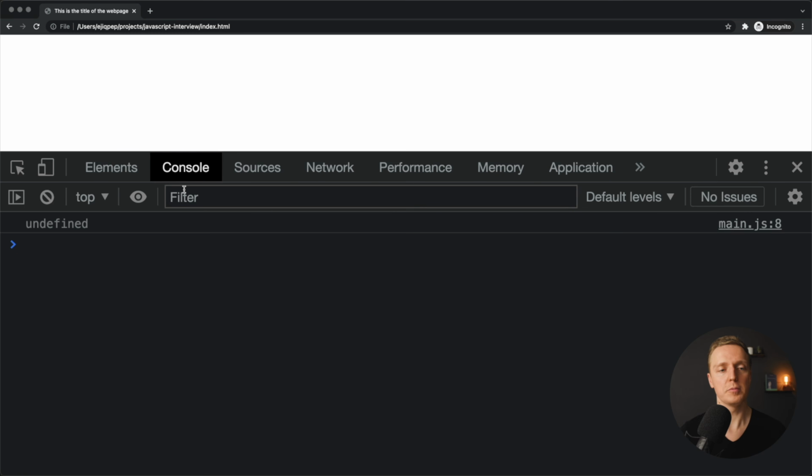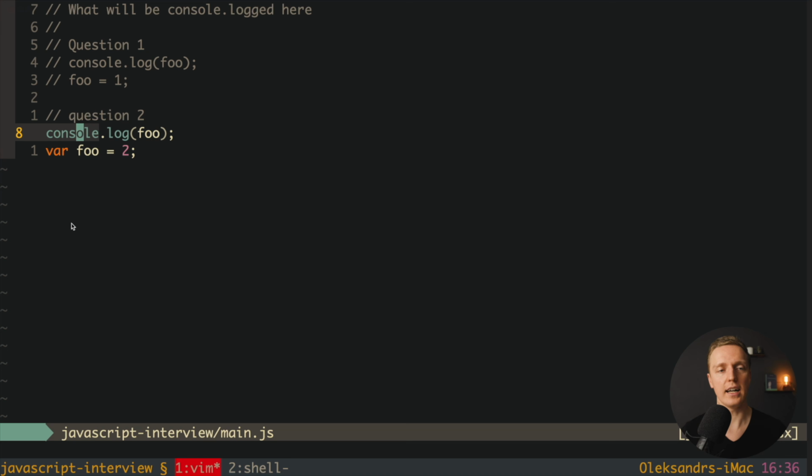This is why if we open a browser, you can see that we are getting undefined. Why is it happening? Because here we have var foo, and in this case var foo is undefined because we didn't assign any value. After this we have a console log foo, we are getting undefined, and only after this we are assigning 2 to foo, which means it won't be an error, it won't be 2, it will be undefined. And this process is called hoisting.